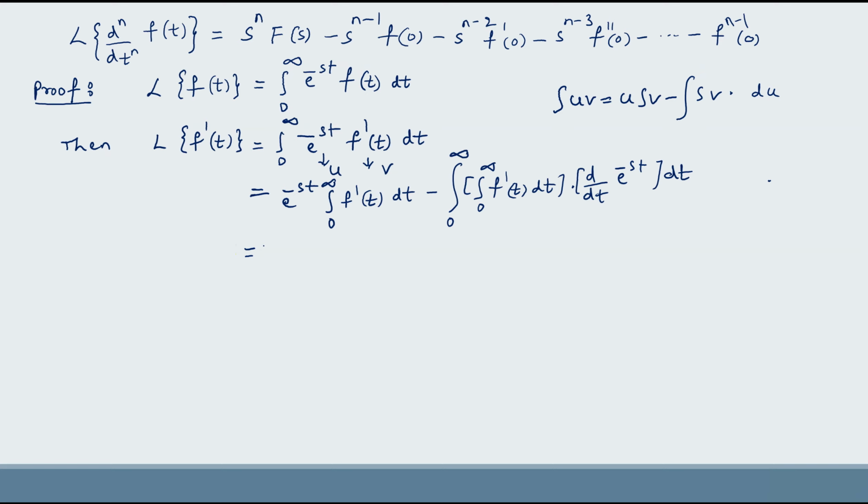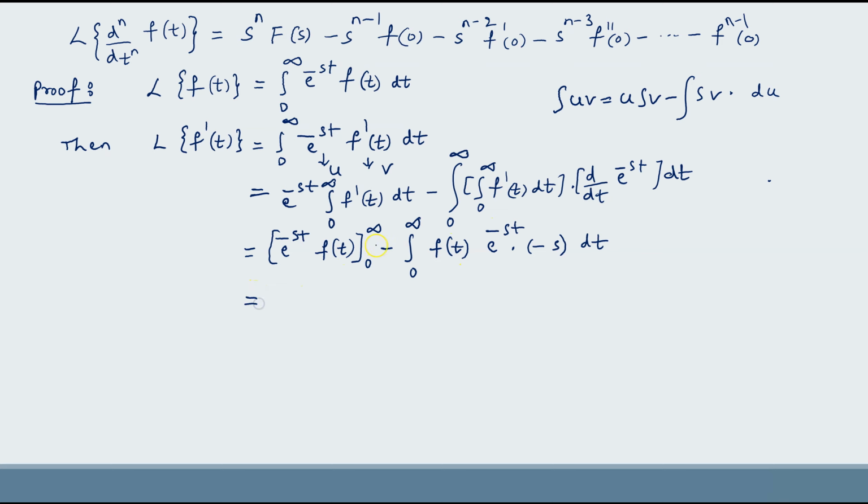Now this can be evaluated as e power minus st. Here derivative and integral will nullify and we get f of t under the limits 0 to infinity minus integral 0 to infinity, here again we get f of t, then e power minus st into minus s dt.